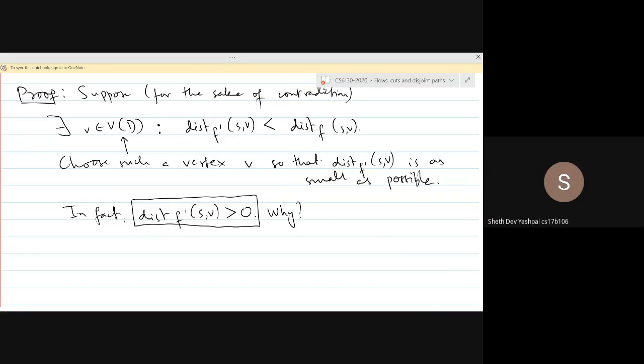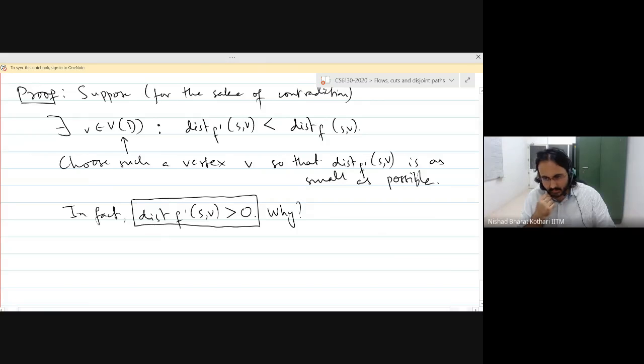The distance will always be positive if it's not the same vertex, right? Exactly. It can't be the same vertex S, because if it was S, then the distance would be exactly equal in both the graphs, F and F prime. So clearly, V is not the same as S. That's exactly what I was looking for.